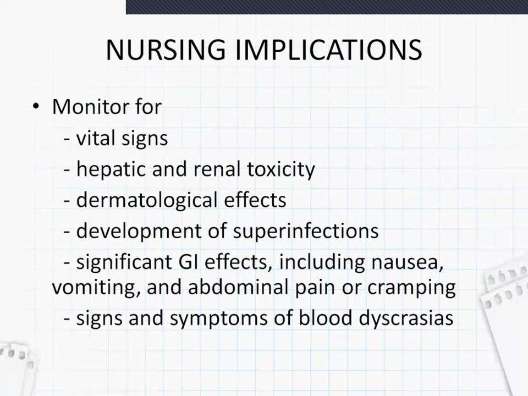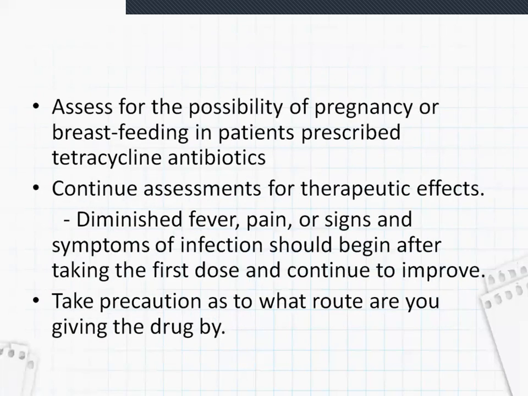As we saw, there is bone marrow depression which can cause this. When we are giving drugs, we should observe for any signs and symptoms of blood dyscrasias. Then assess for the possibility of pregnancy or breastfeeding in patients if prescribing tetracycline antibiotics. Why? Because tetracycline crosses the placental barrier and is very toxic for the fetus. It is a teratogenic drug. So we should check if the patient is pregnant or breastfeeding, and continue assessments for the therapeutic effects.